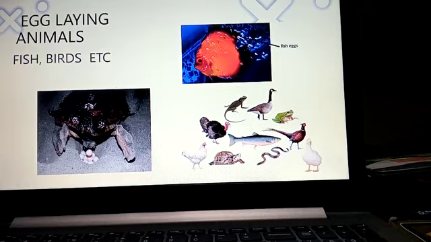On the left hand side you can see a tortoise, children, where the tortoise is laying the eggs. See the eggs which are kept in the pit, right? It has dug a pit and put the eggs in it. The first picture what you can see are the eggs. The white colored ones are the eggs of the fish. So all these are the examples of the animals which lay their eggs to give birth to the young ones.